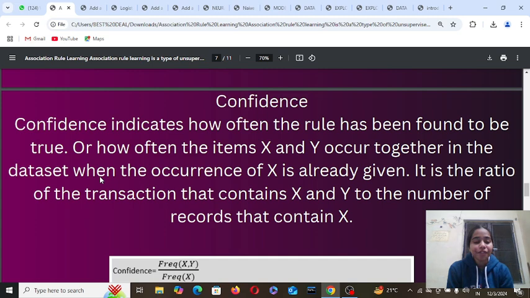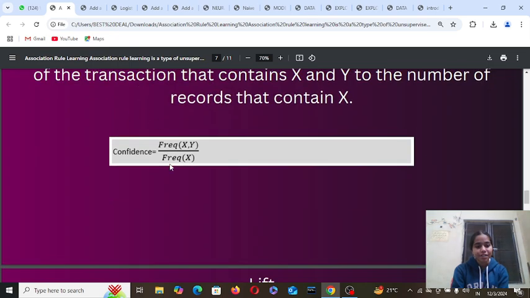Confidence. Confidence indicates how often the rule has been found to be true, or how often the items X and Y occur together in the dataset when the occurrence of X is already given. It is the ratio of the transactions that contain X and Y to the number of records that contain X. This is the formula of confidence.